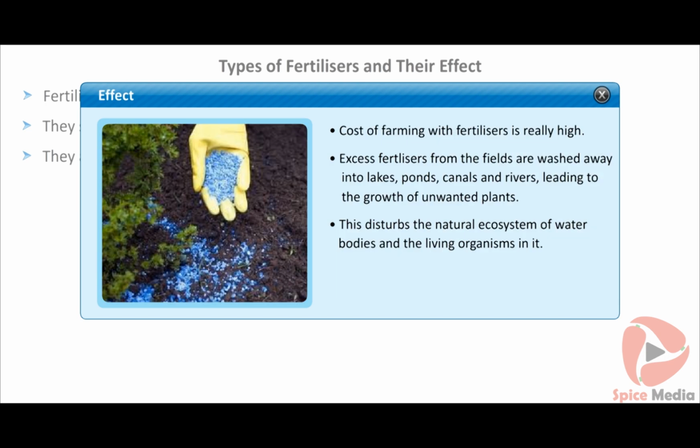Fertilizers may increase the production of crops, but the cost of farming is really high. Fertilizers are water-soluble chemicals, and hence the excess chemicals from the fields are washed away into lakes, ponds, canals, and rivers, leading to the growth of unwanted plants like water hyacinth, algae, and so on. This disturbs the natural ecosystem of water bodies and the living organisms in it.